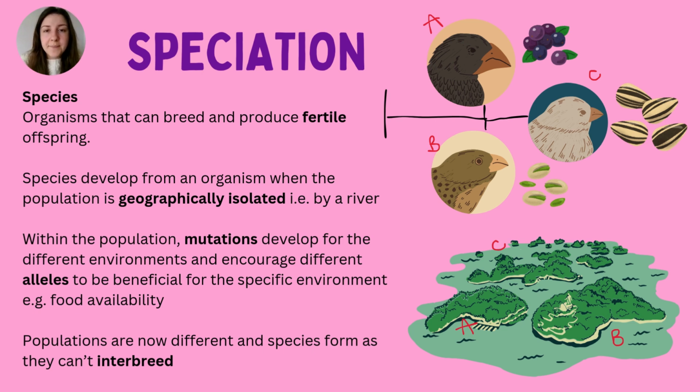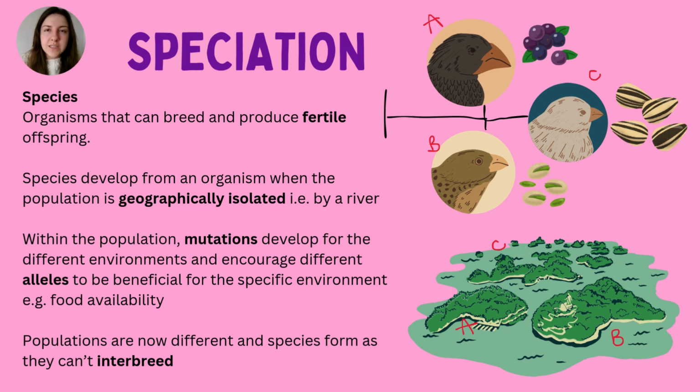Well, usually what happens is that species will develop within the population when they are geographically isolated from one another. So let's have a look at the idea of the finches, like I mentioned with Charles Darwin. He did a lot of work with finches, and these are just little birds that were living on the island. And the Galapagos Island is actually a collection of islands. So there was that geographical isolation where different breeds, or different species, as I should say, of birds were actually separated. Yes, they could fly, but most of them were separated quite a big distance away.